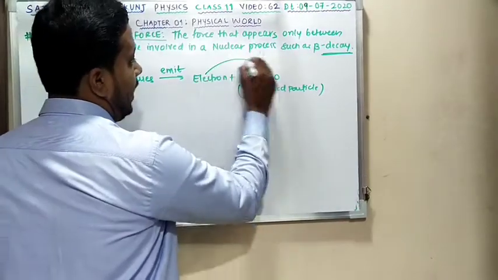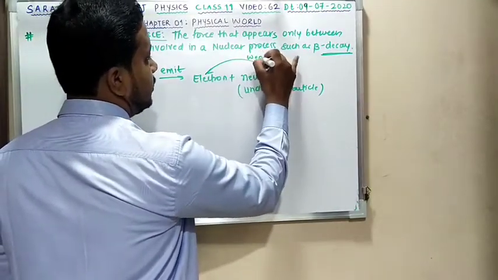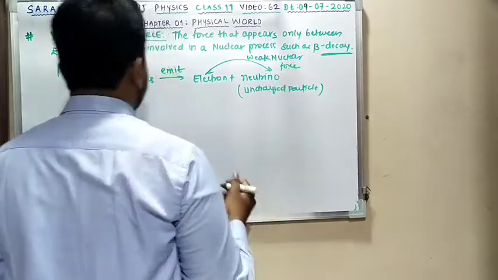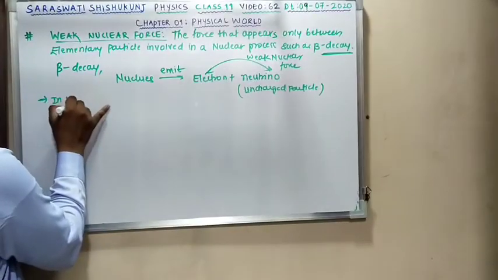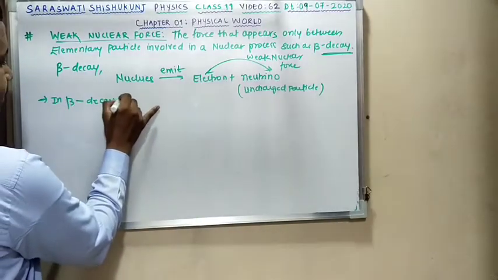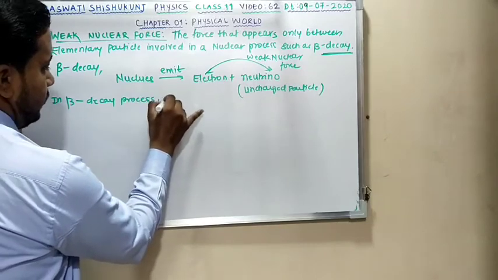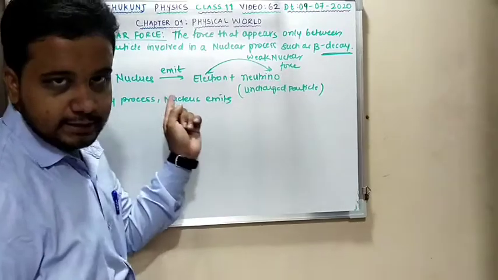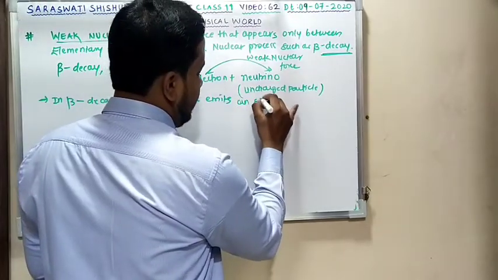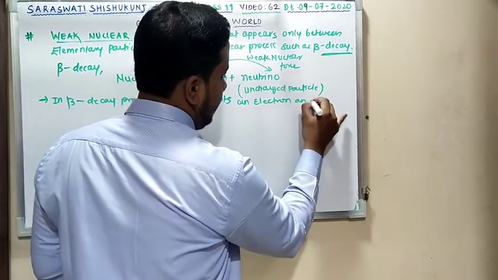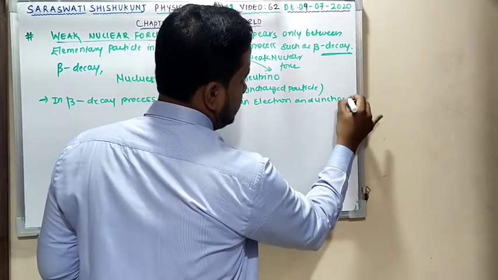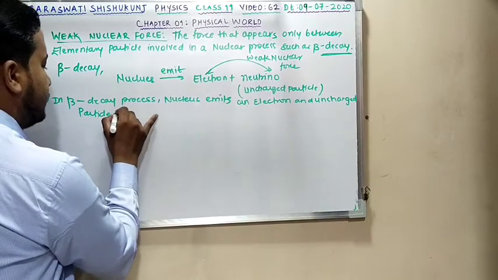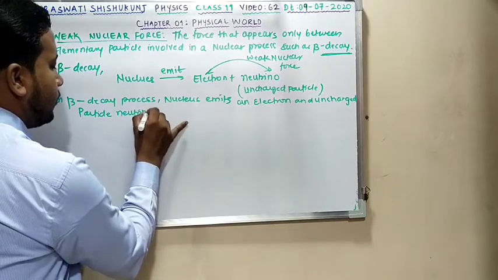This electron and neutrino interact with each other through weak nuclear force. Clear? So I can write, in beta decay process, nucleus emits an electron and uncharged particle neutrino. Clear?